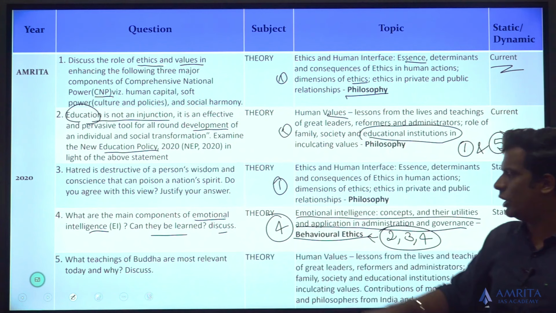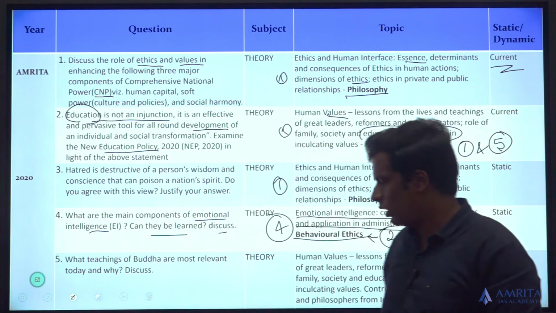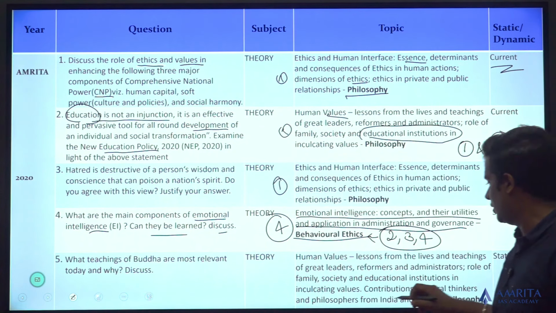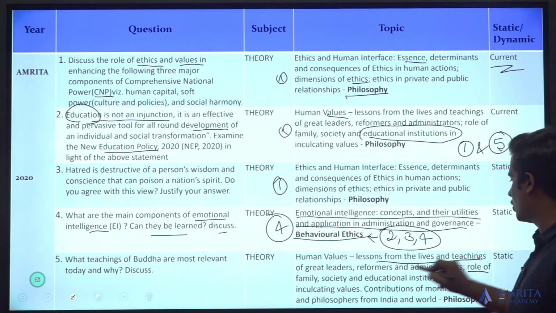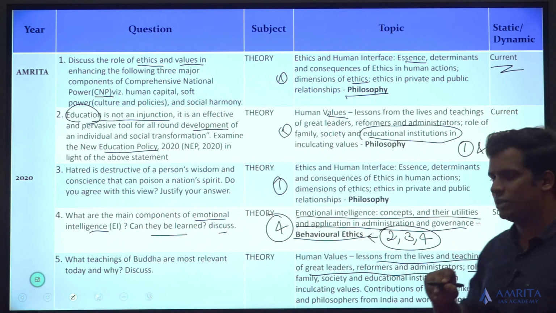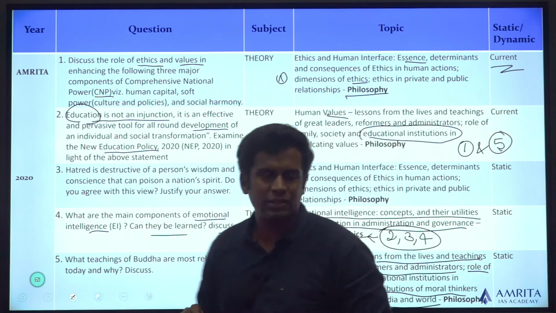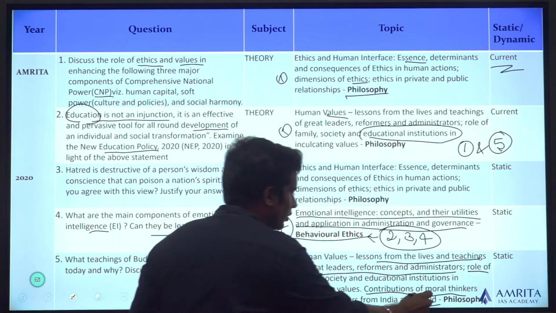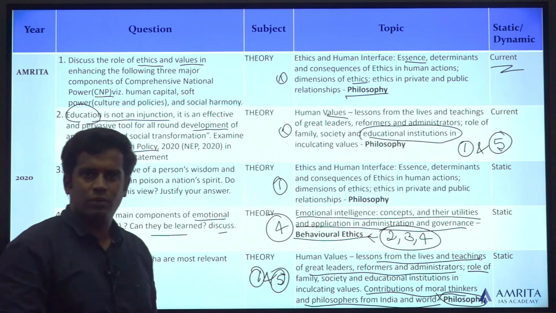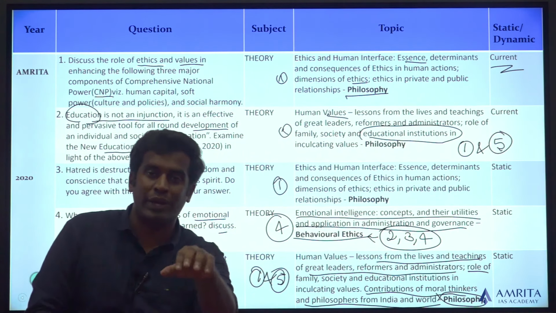What teachings of Buddha are most relevant today and why? Contribution of moral thinkers and philosophers. You can take again topic number 1, which has the heading lessons from the lives and teachings of great leaders, reformers and administrators. That is also there. Contributions of moral thinkers and philosophers from India and the world is topic number 5 of your ethics syllabus. Topic number 1, topic number 5. In short, the philosophy part of your syllabus. This is just the first 5 questions, and we found 4 questions are from philosophy in the 2020 question paper.